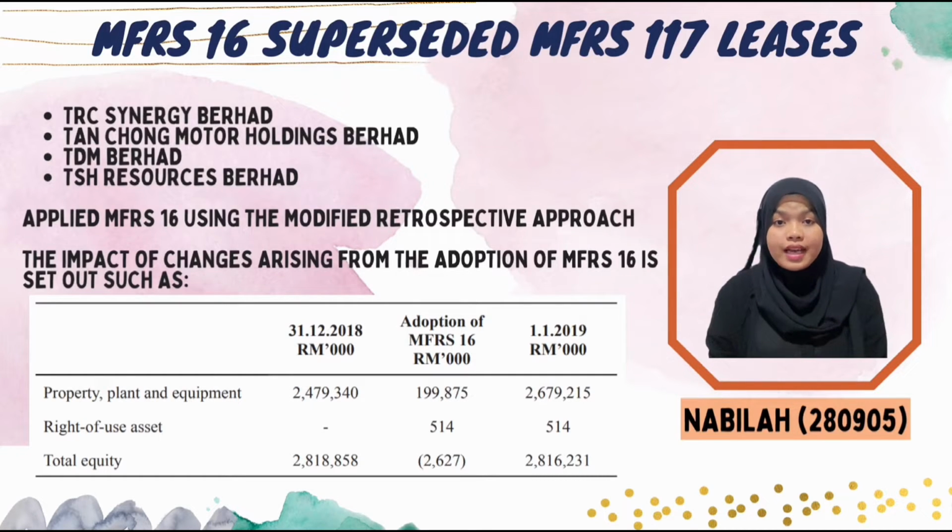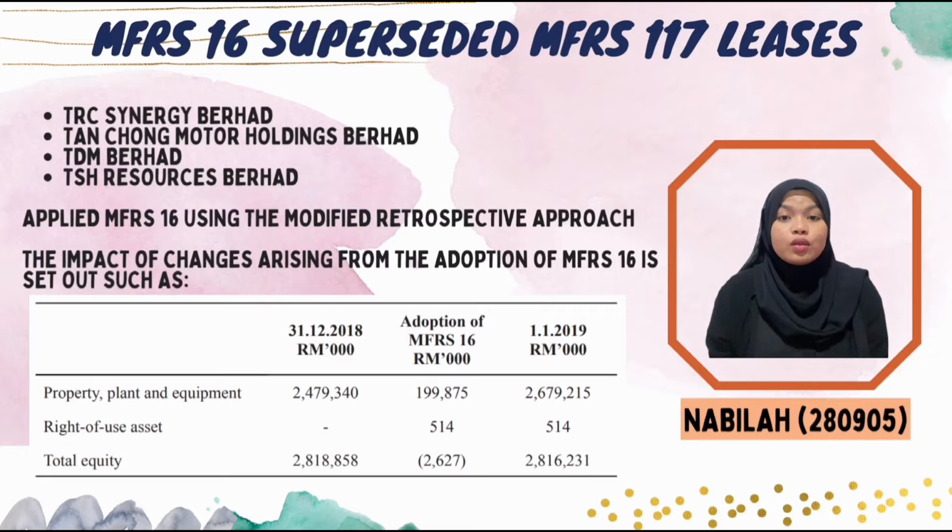For example, in 2018, PPE was recorded at 2,479,340, and the adoption of MFRS 16 adjustment is 199,875. Then, in 2019, the PPE was recorded at 2,679,215.